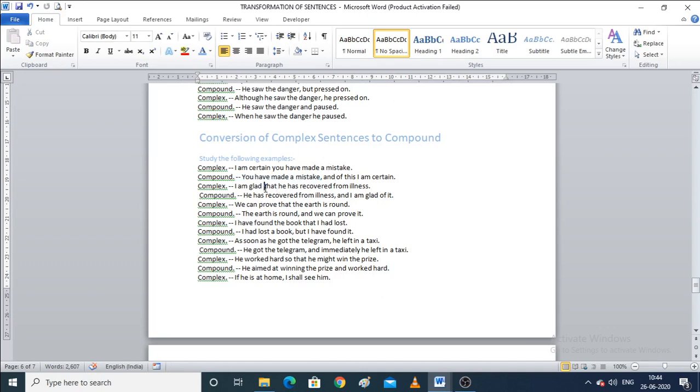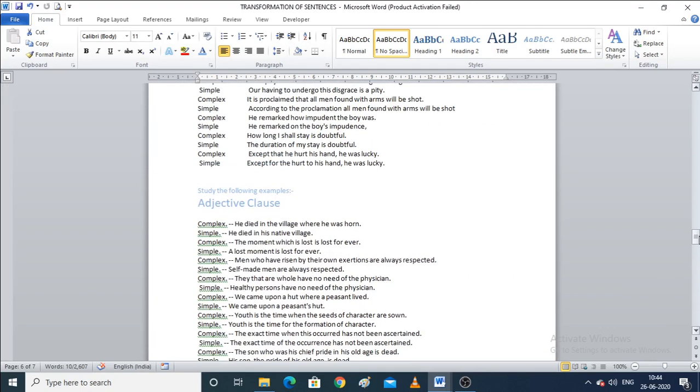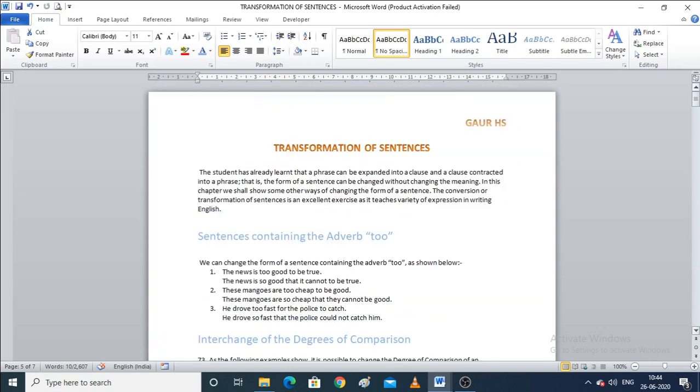I am glad that he has recovered from illness. He has recovered from illness, and I am glad of it. We can prove that the earth is round. So the compound is, the earth is round, and we can prove it. So this is all about this topic.